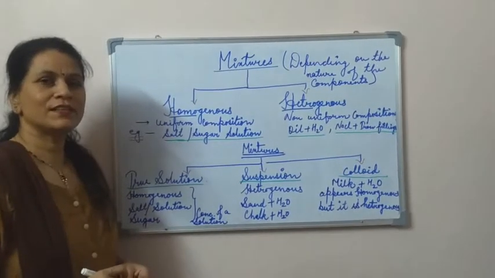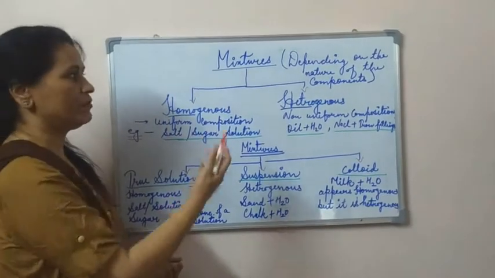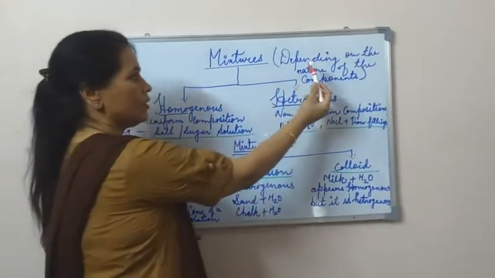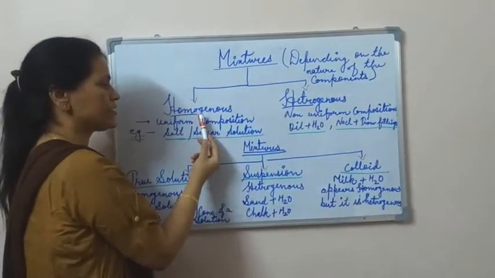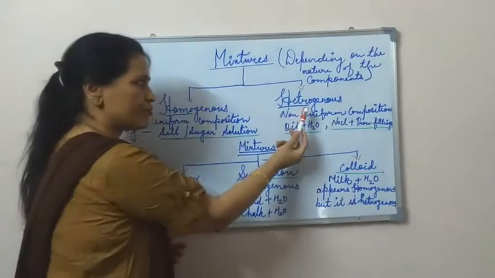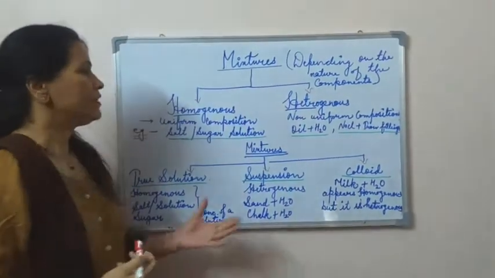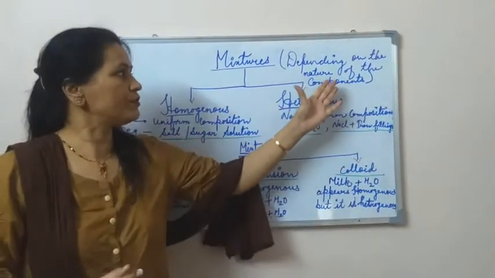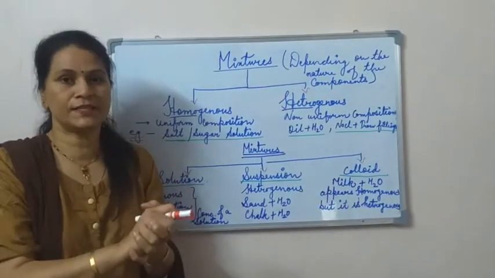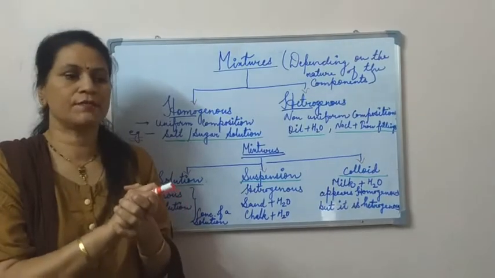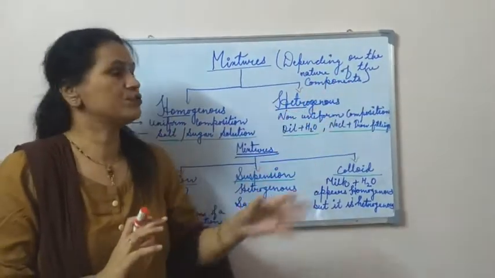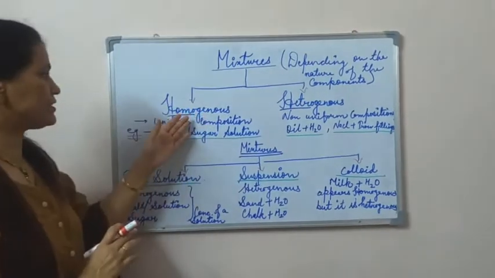Good morning, students. Today we'll discuss more about mixtures. Mixtures are grouped into two categories, that is homogeneous and heterogeneous, and they are divided into two categories based on the nature of the components mixed. Mixtures are made up of two or more components. So depending on the nature of the component, they are divided into two categories.